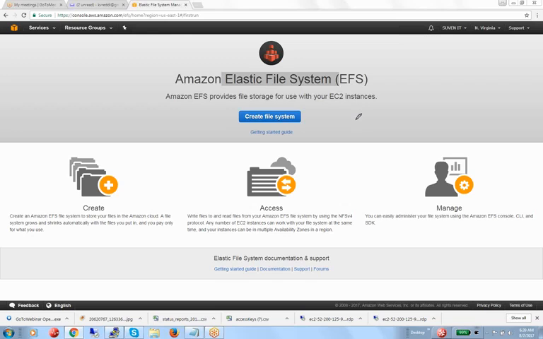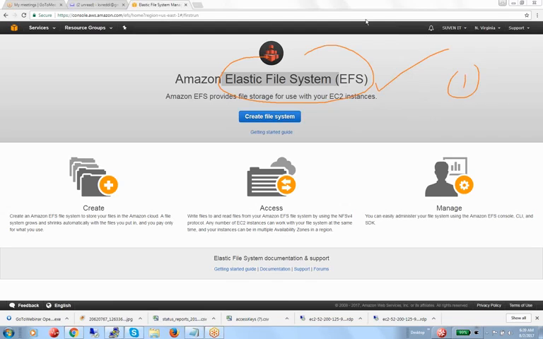The difference between S3 and EFS is that EFS is just like an NFS file system. We can even mount it with NFS. It supports NFS v4, and S3 is just like Dropbox, so we cannot mount it like NFS. But this is the NFS file system.